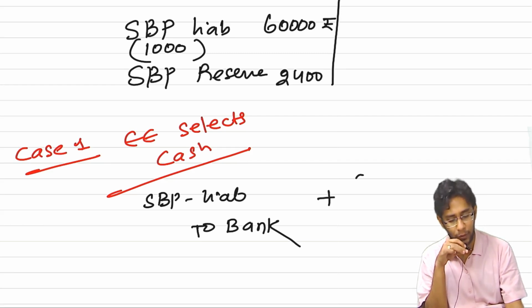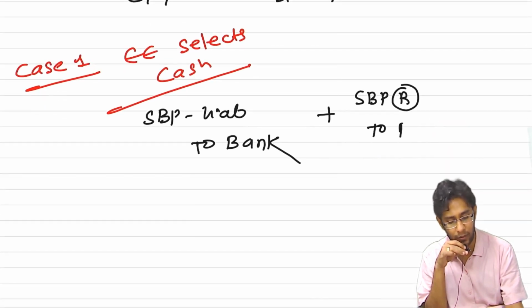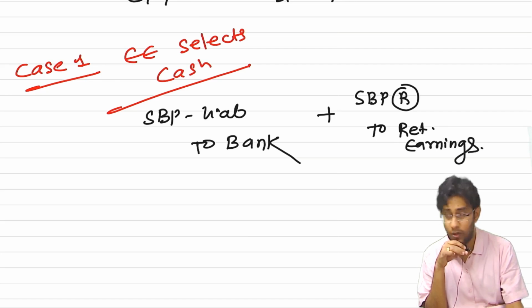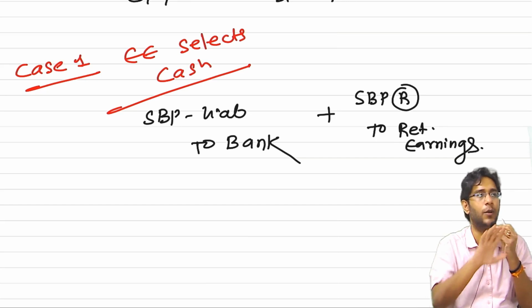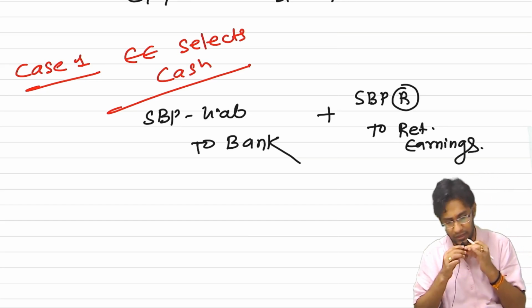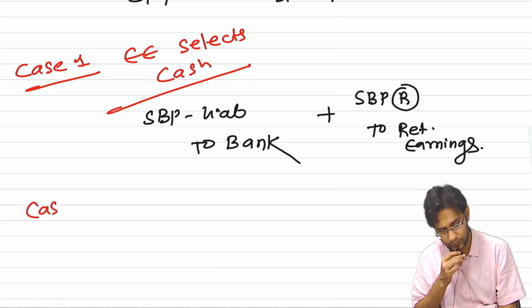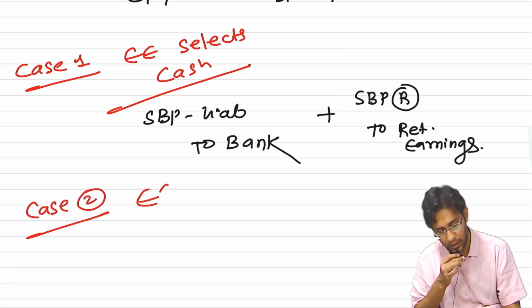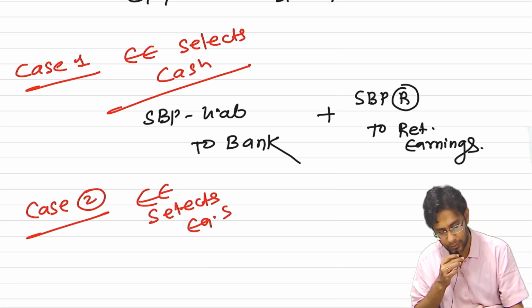Then what will happen to your SBP reserve? SBP reserve is ultimately not required. We'll transfer this to retained earnings. Is it not similar to what we did in compound financial instruments? The same stuff, right? Next, case 2.